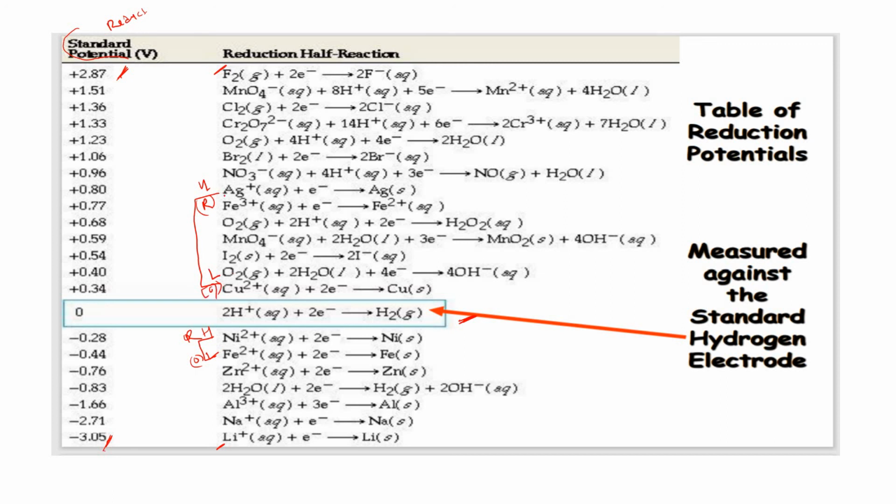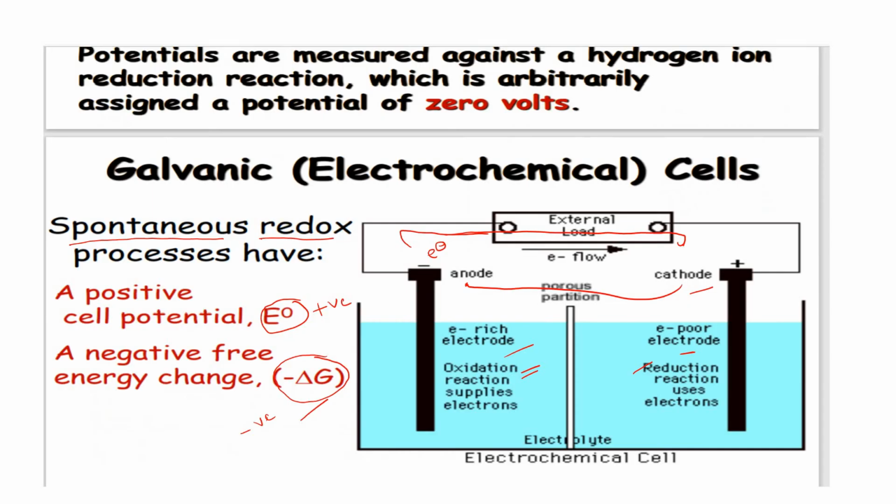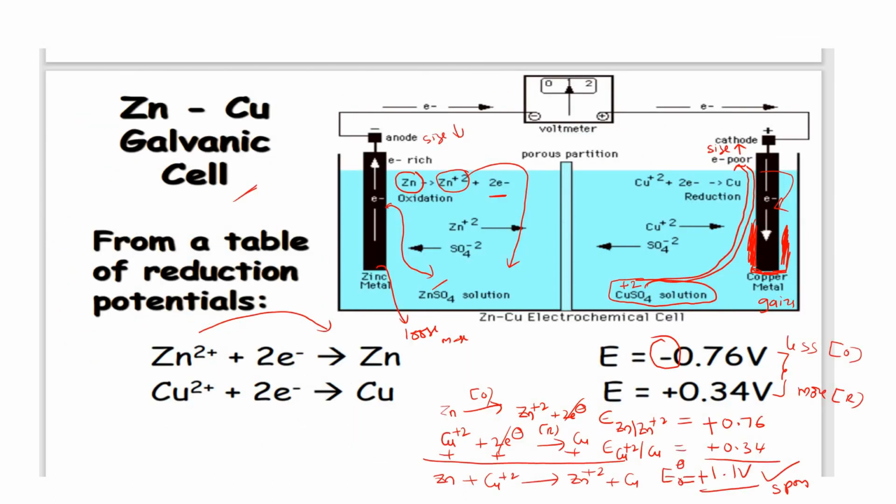Otherwise you connect iron with aluminum. Now this has the higher value and undergoes reduction, and this has the lower value and undergoes oxidation. So when you connect two metals like this, we get this. In the next class, this will be discussed in the Google Meet, and we will take up how to write the Nernst equation and different reactions.